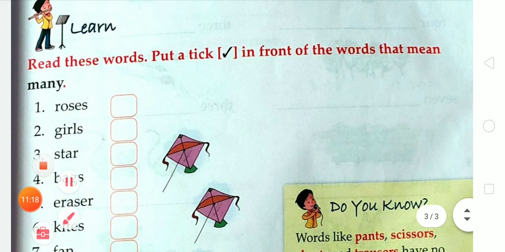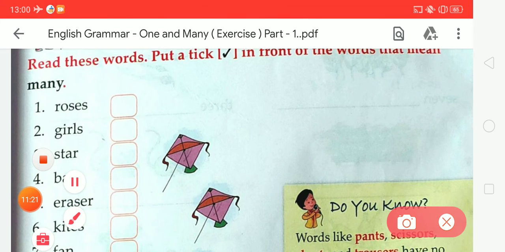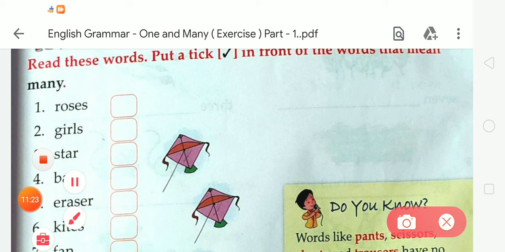Okay, now moving to the next. Read these words, put a tick in front of the words that mean many. Okay student, so we have to take those words that mean many. So first there is roses. So student, tell me, is it singular or plural?